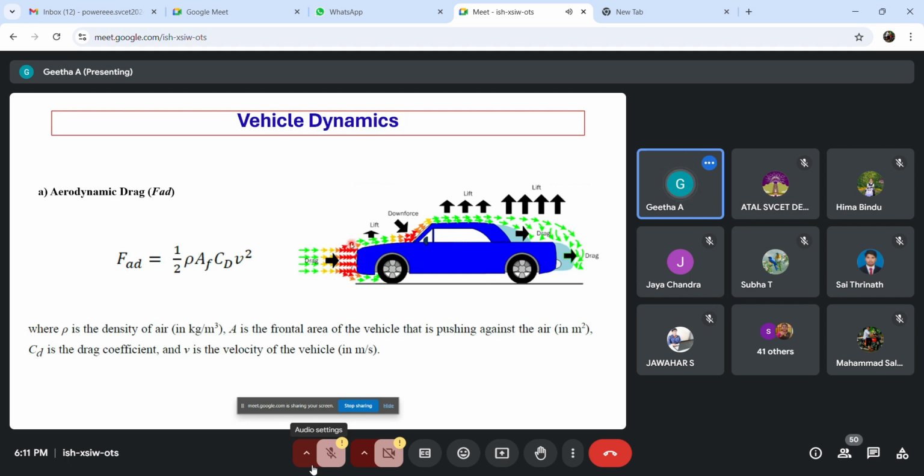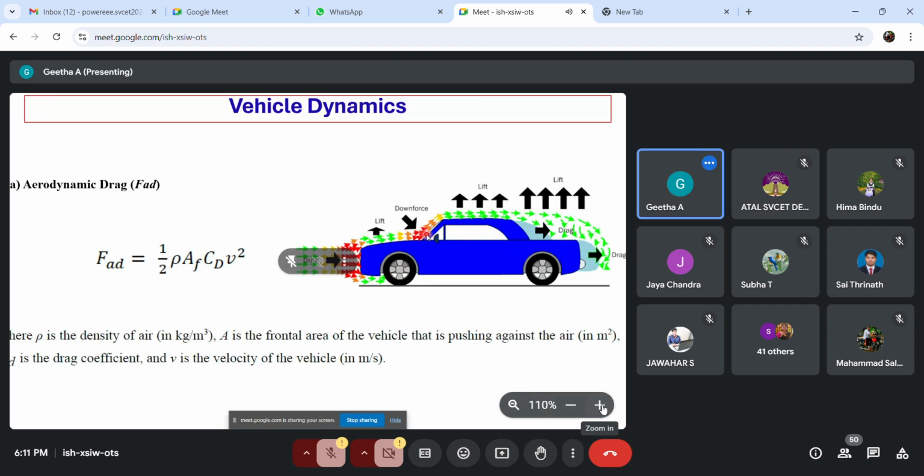The red arrows indicate high pressure on the vehicle, which is always opposing the traction force. The green and yellow ones are the medium and low forces on the vehicle by the atmospheric air. Usually the red color indicates the impact of air on the vehicle, which is high on the front side.